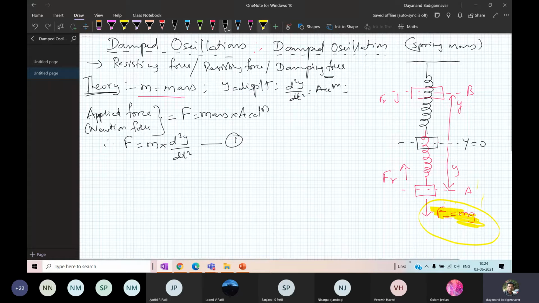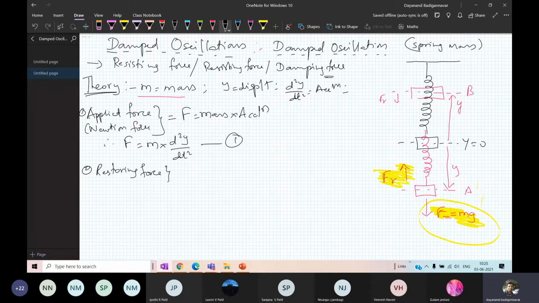Similarly, I have the next one, the restoring force. Keep in mind, restoring force. You have already done it in the last class. The restoring force is given by Fr and it is given by minus K into y. You have done it many times.